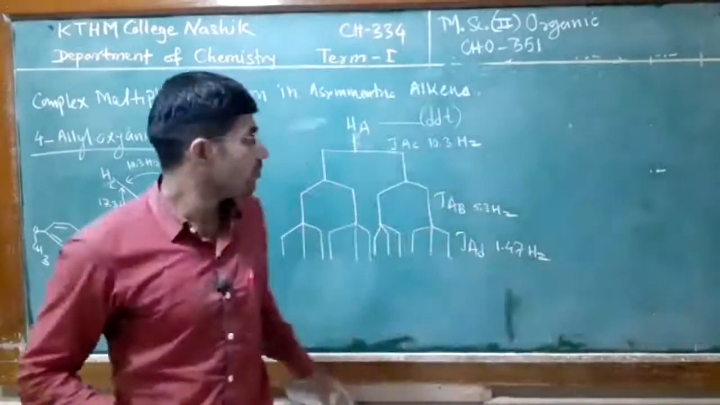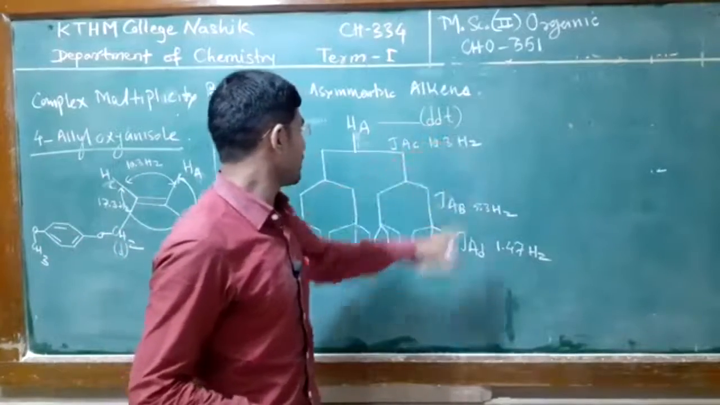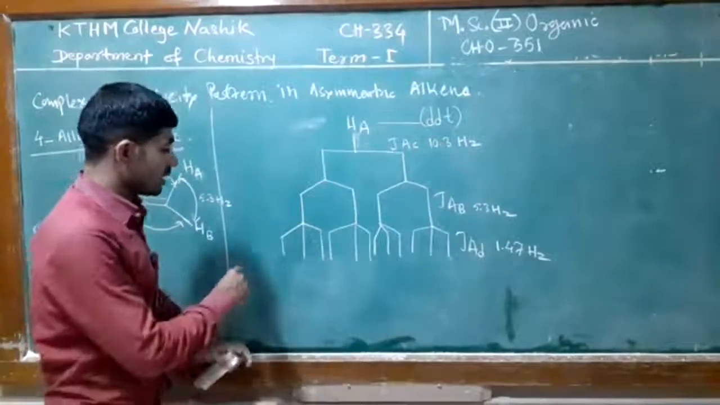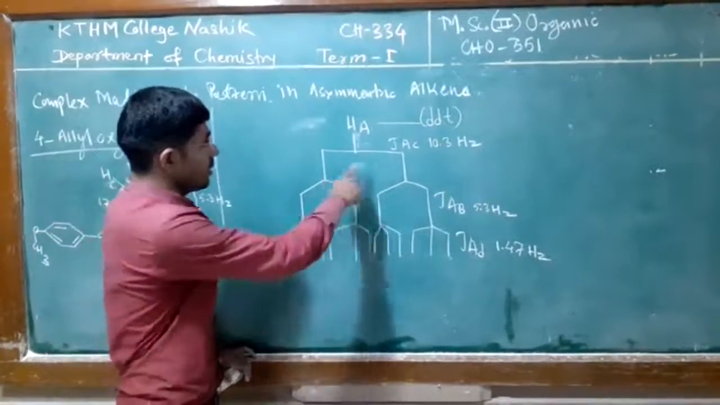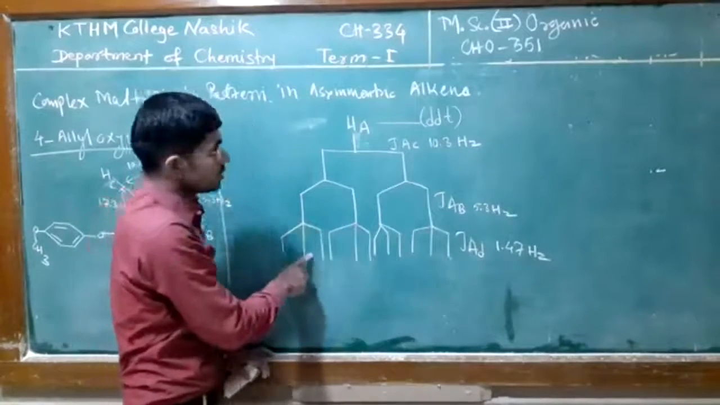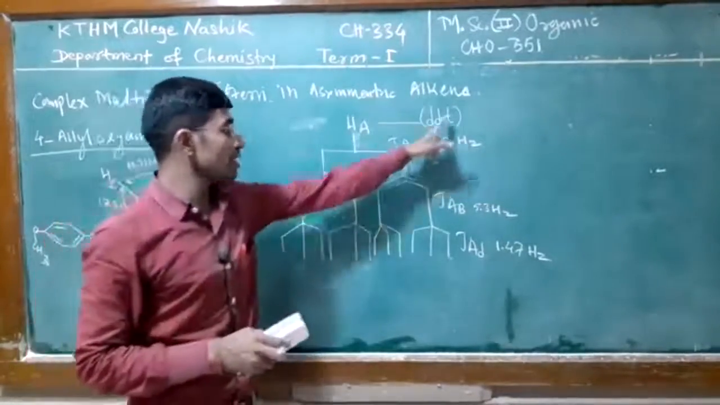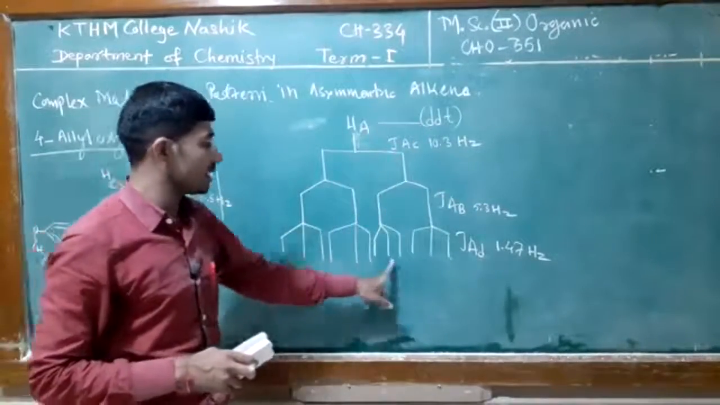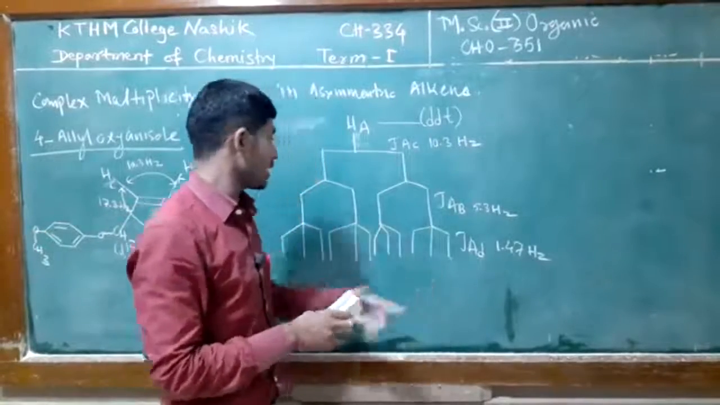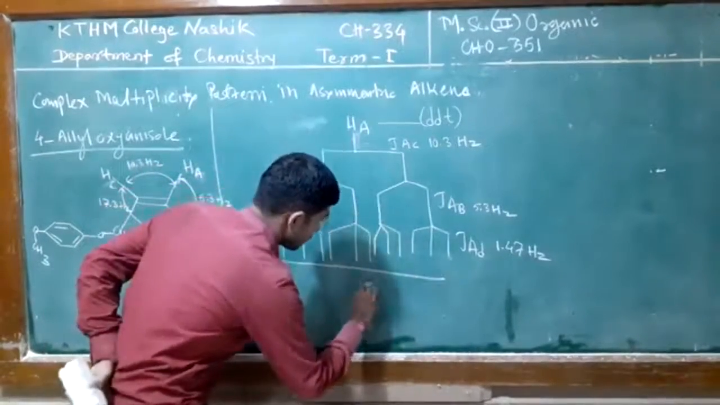When you observe the doublet of triplet, overall you observe the doublet, then the doublet is further split into a doublet. Again each line of doublet is split into a triplet. So overall 3, 3, 3, 3, so overall 12 lines you observe.